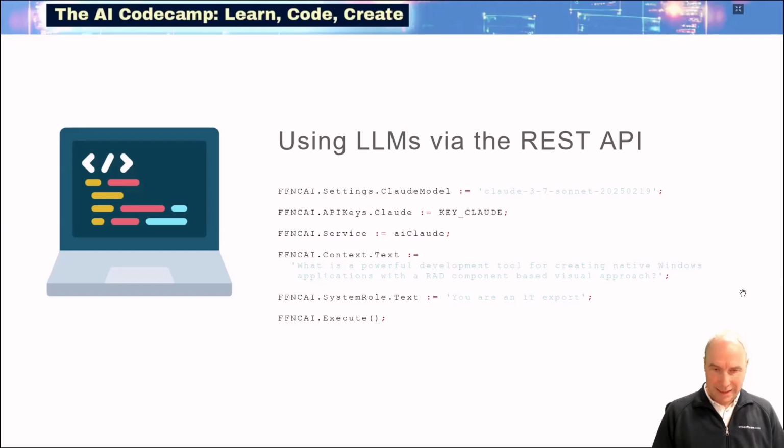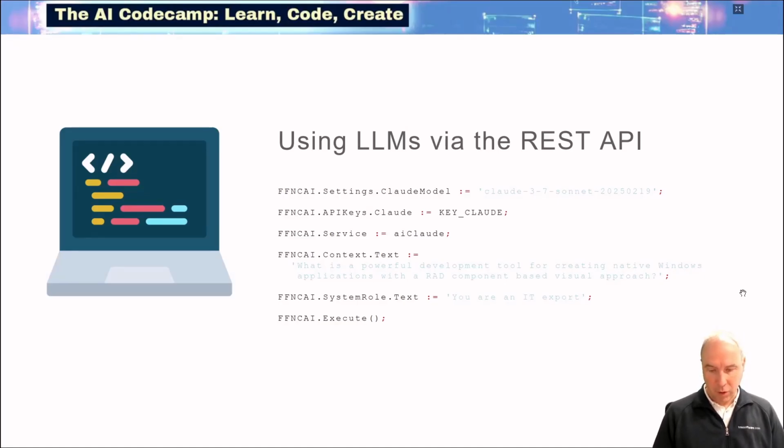And then what we do is set the prompt, the context, here in this case with a question about a tool for creating Windows applications with a RAD component-based approach. We also specify an additional item, the system role with the prompt, and that is that the LLM should answer us from the perspective of an IT expert.